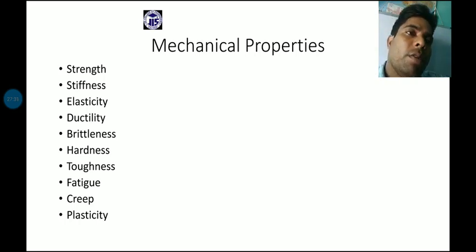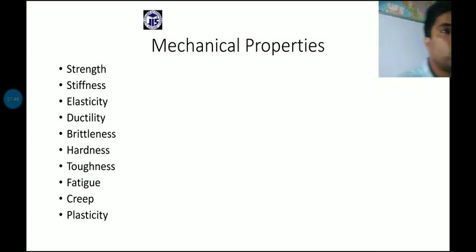The time variable load is absorbed as energy during the loading system, and that loading system is based on different sudden loads, shock loads or impact loads.